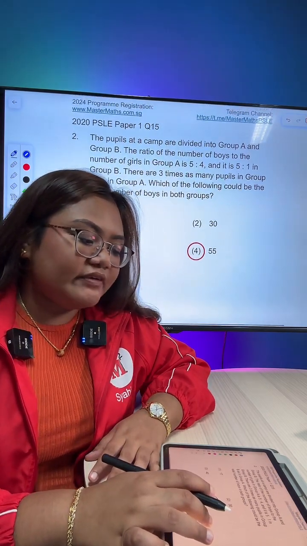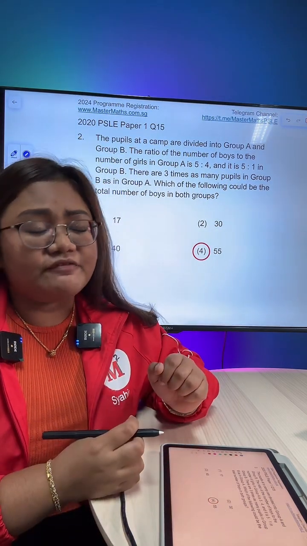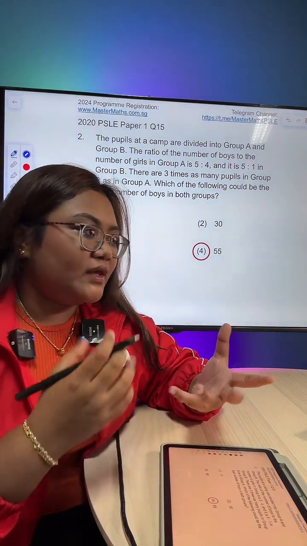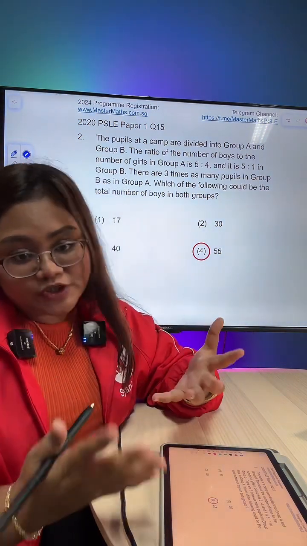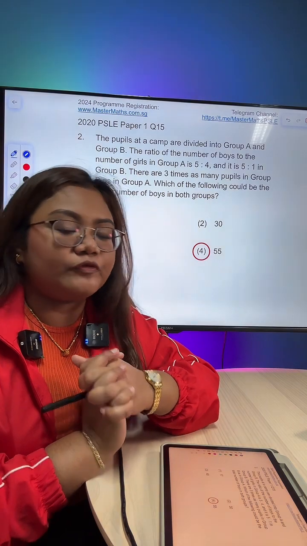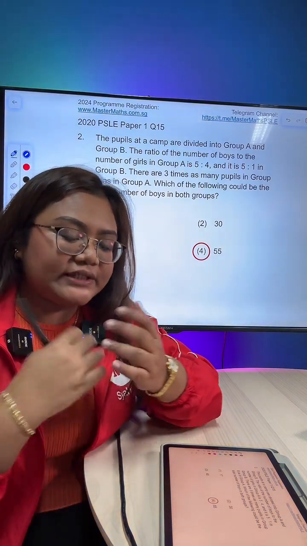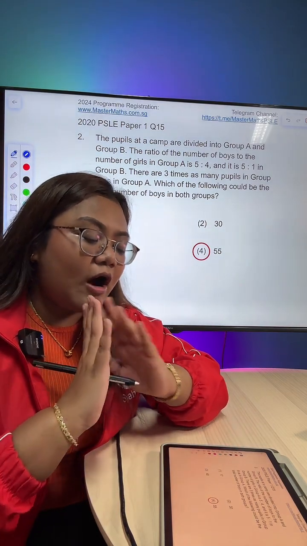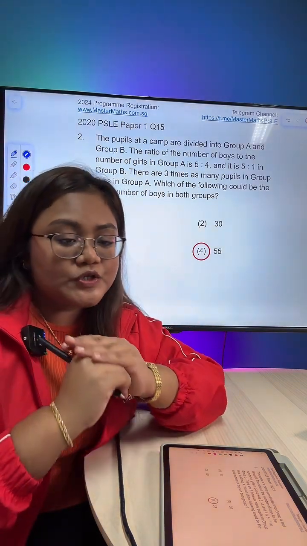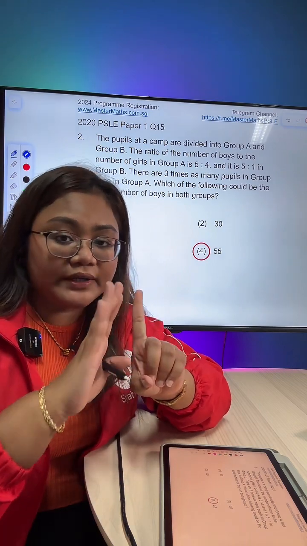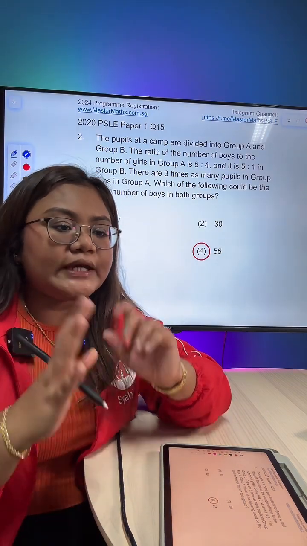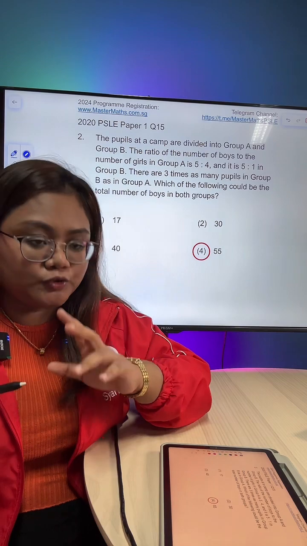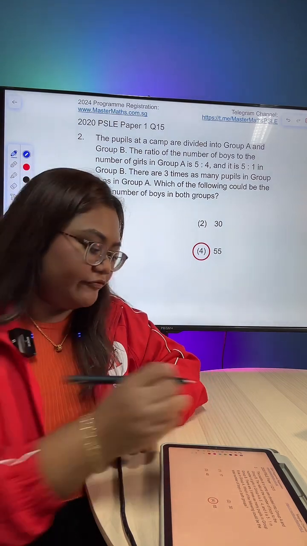First of all, whenever you see such ratio questions, in fact, even fractions question, percentage question, what I would like all of you to remember and to take on this tip is to actually just quickly organize your information. Okay, so the very first step is to organize all of your information so that you are clear of what's given to you and what you don't have.